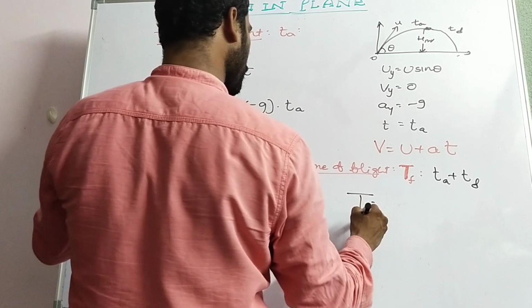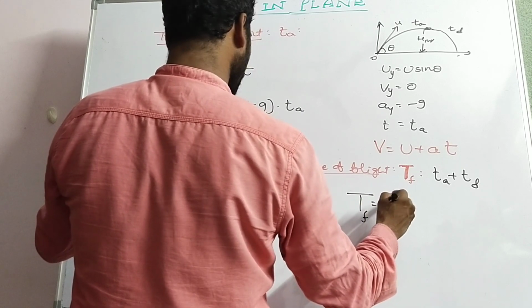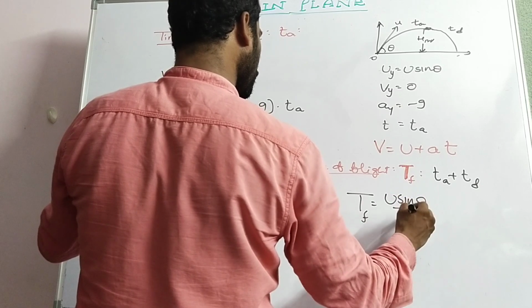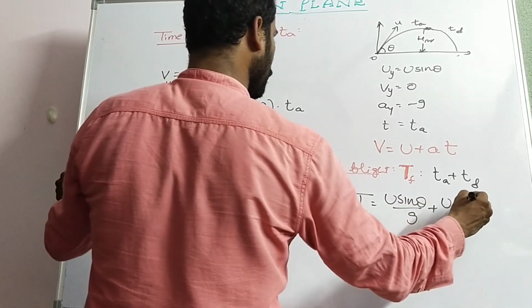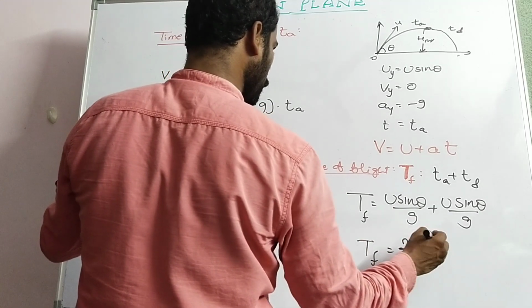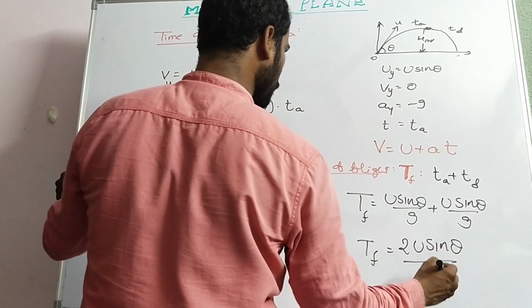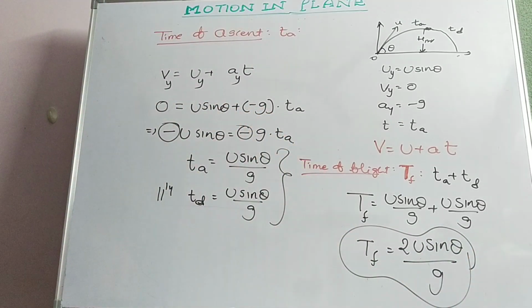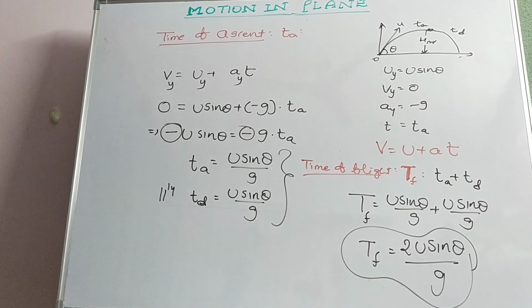Capital T, the time of flight, is equal to u sin theta by g plus u sin theta by g. Tf is equal to 2u sin theta by g. So this is the expression for time of flight.